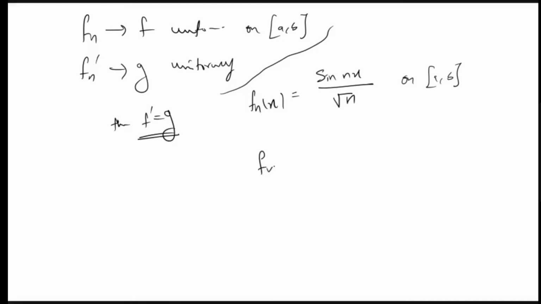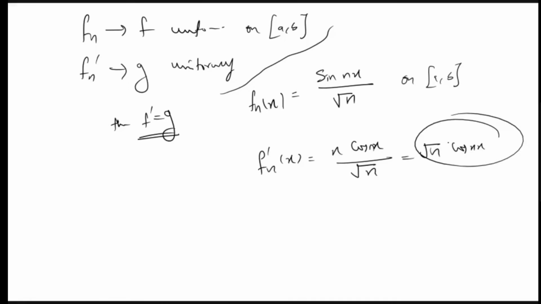And what is Fn prime of x? Fn prime of x will be n cos nx by root n, and it is root n cos nx. But this is not at all convergent, right? Because cos nx is fluctuating and root n is going to infinity. So if n is increasing, it will not even converge. So if Fn is converging, we cannot say anything about the convergence of its derivatives. But if the derivatives are also converging, then we can say that F prime is equal to G. So this is an important result regarding this question.